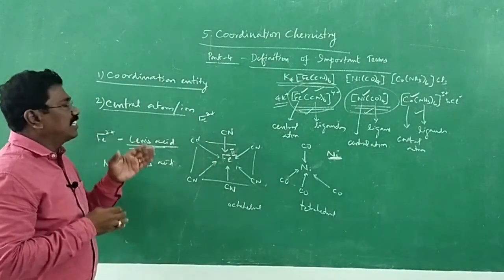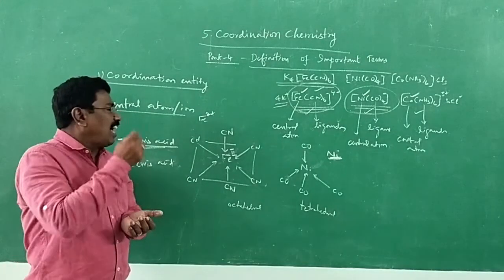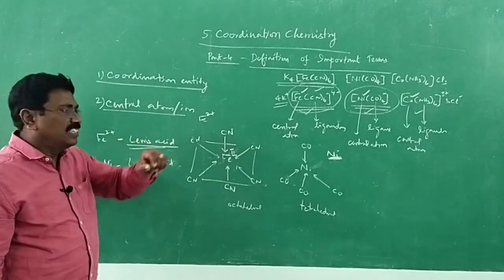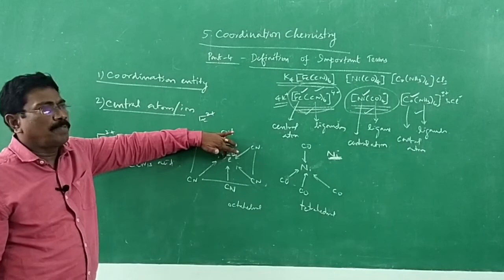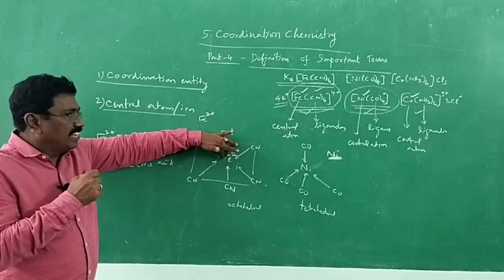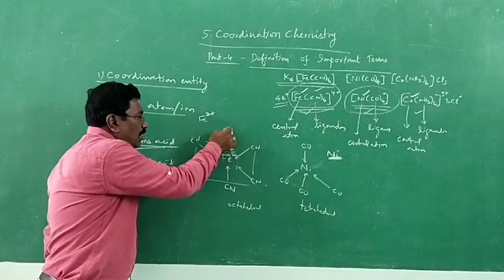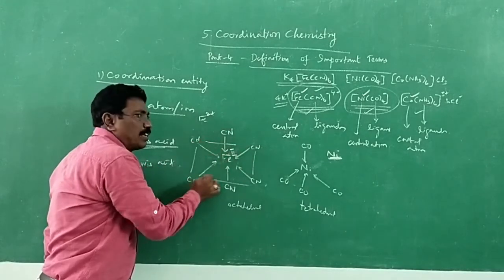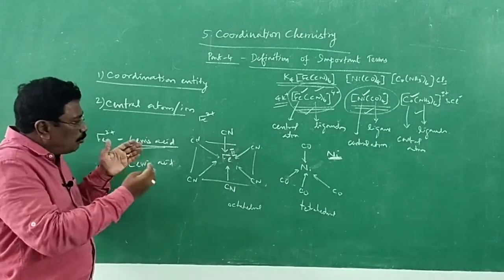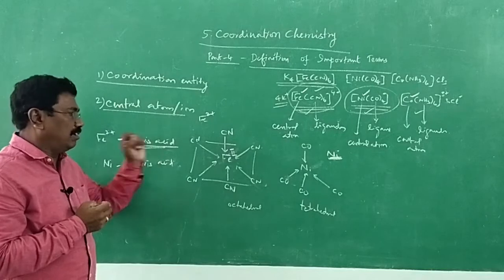In the definition for central atom or ion, what did we say? The central atom or ion is the one that occupies the central position in a coordination entity and binds other atoms or group of atoms, that is ligands, to itself through coordinate covalent bonds.